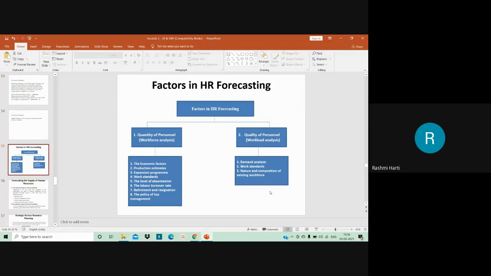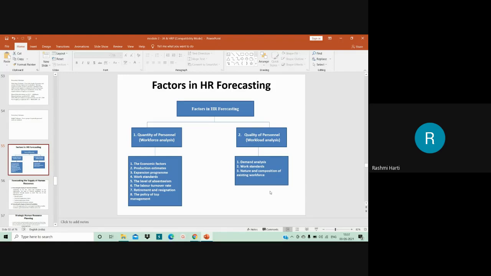Okay, apart from that, there are changes in management. Obviously, if the management changes, the philosophy of the management, the leadership styles, as well as the technology of the management keep on changing. So probably it necessitates changes in skills of the workforce, and it requires adding skilled manpower to match the changes which have happened to the management. So these are the various quality and quantity of personnel, that is workforce analysis factors, which affect HR forecasting.